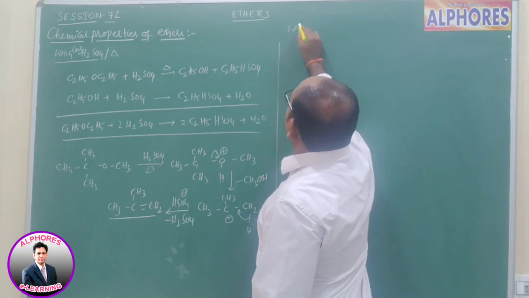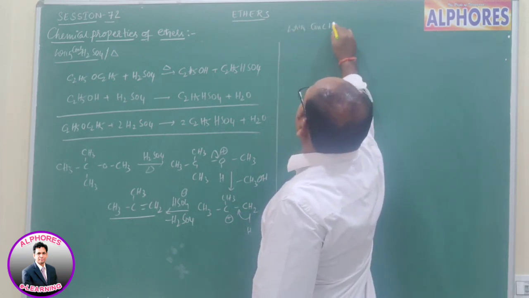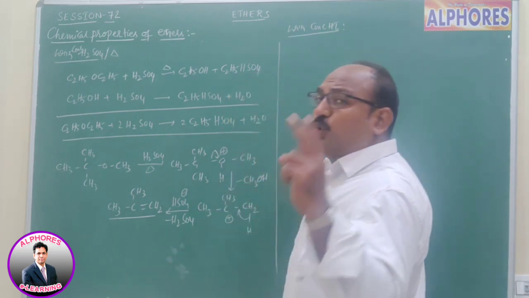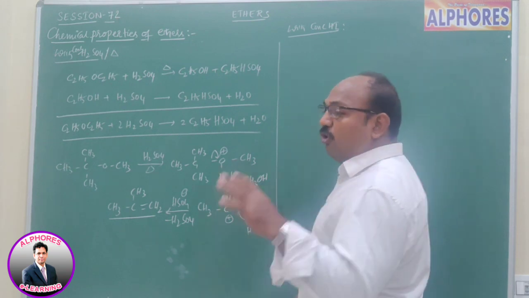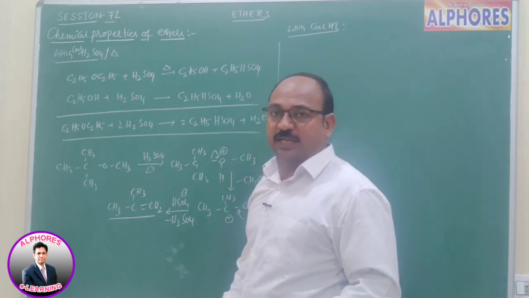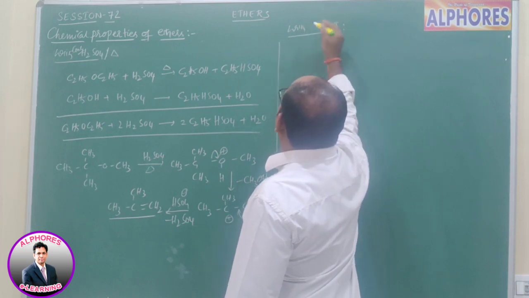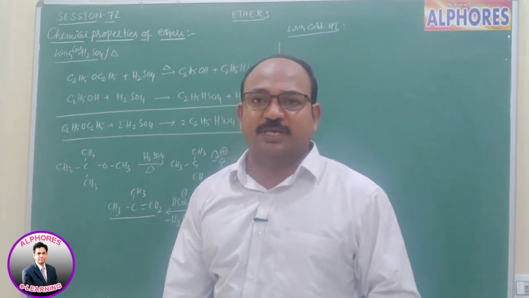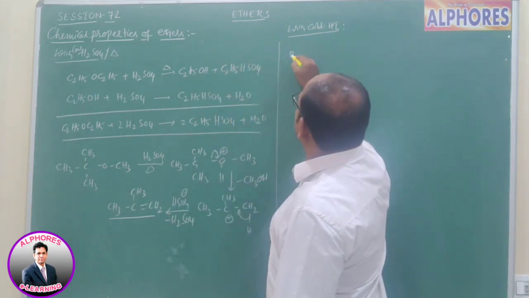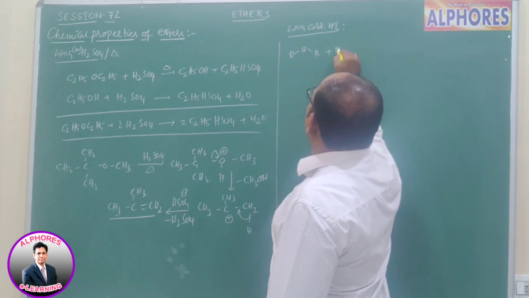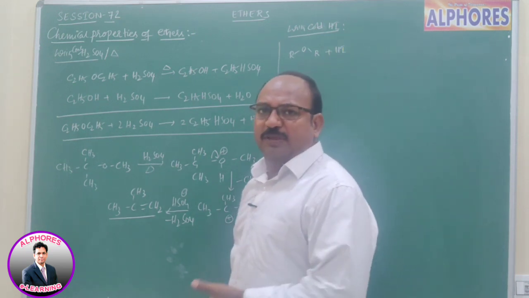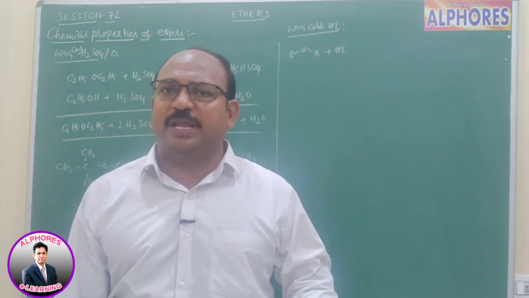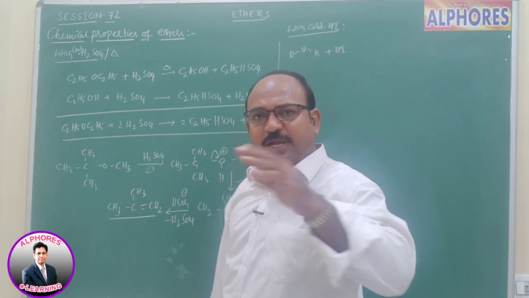Now with concentrated HI, generally two reactions are possible here. Cold HI, hot HI, two reactions are there. So instead of concentrated HI, let us say HI in cold condition and HI in hot condition we will discuss. Now ethers, say ROR, upon reaction with HI. So we learned that with the mineral acid, oxonium salts form, which are stable only at low temperature, but with increasing temperature the stability decreases, right?